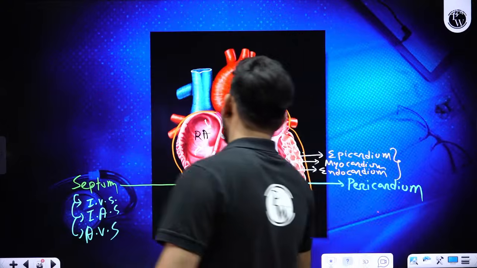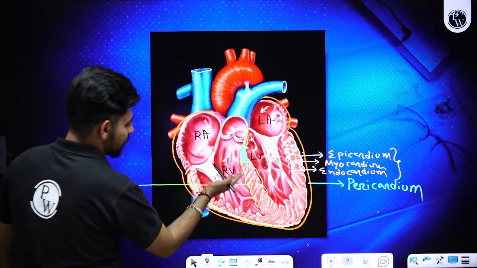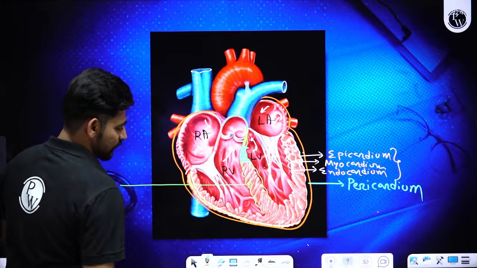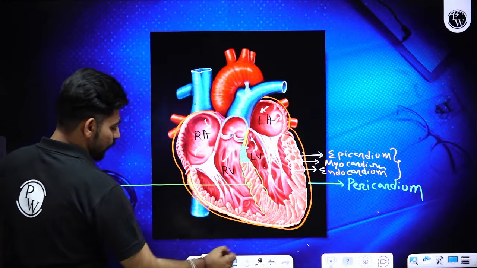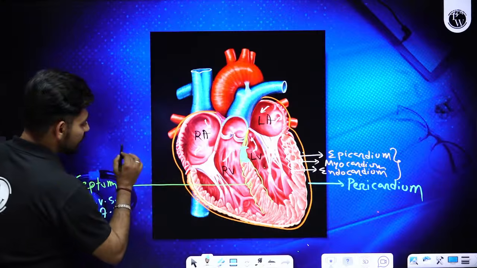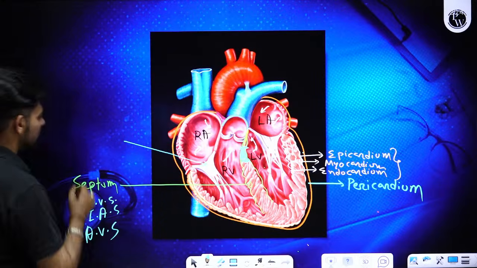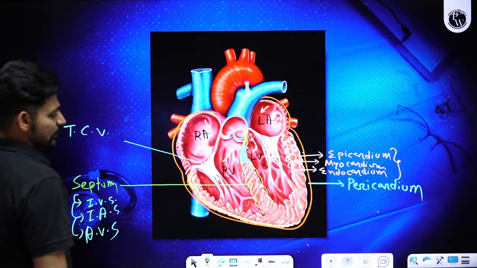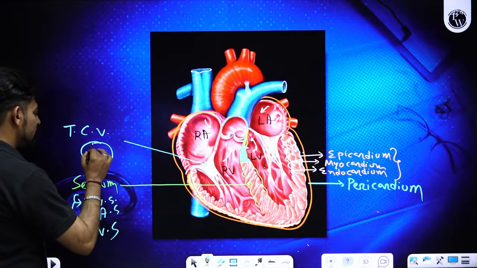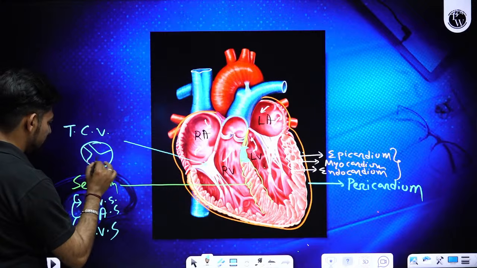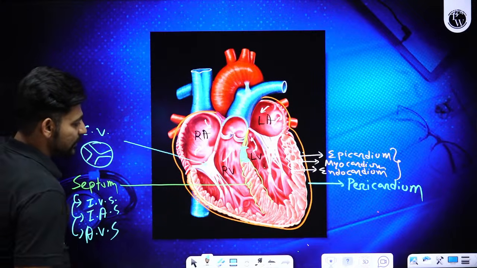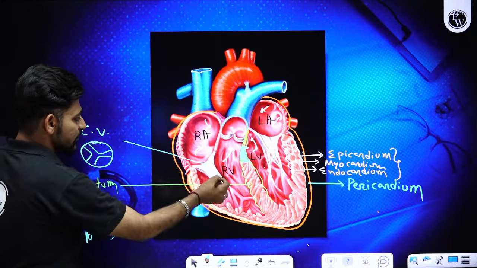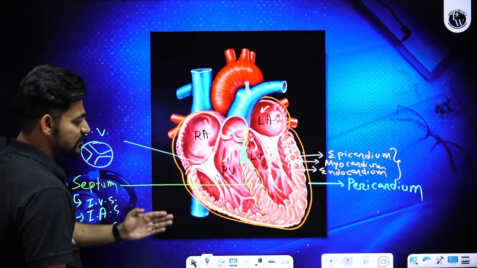Okay. Now how will you separate the right atrium from the right ventricle? For that we have valves, and that is called the tricuspid valve. The valve has 3 cusps. So the valve which separates the right atrium from the right ventricle is called the tricuspid valve.